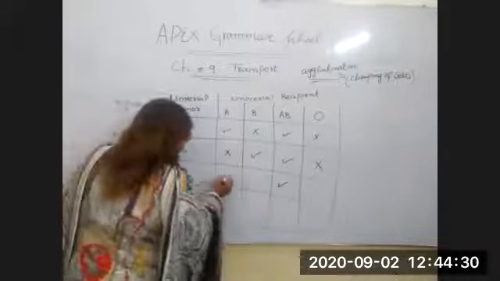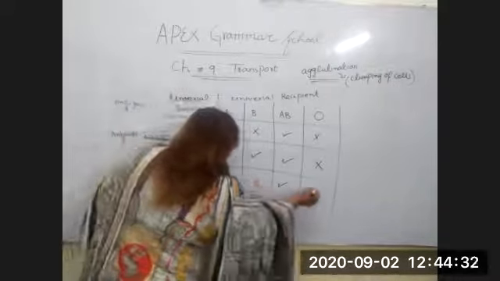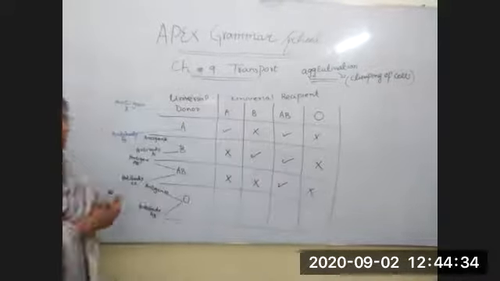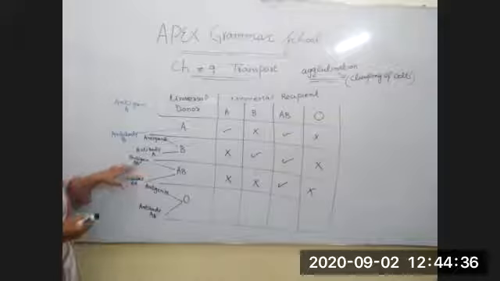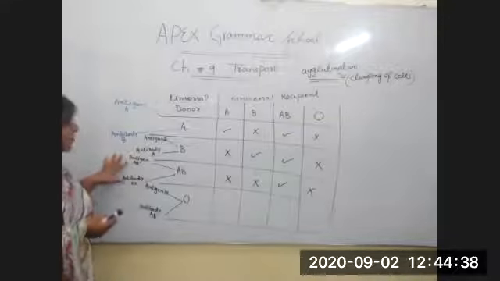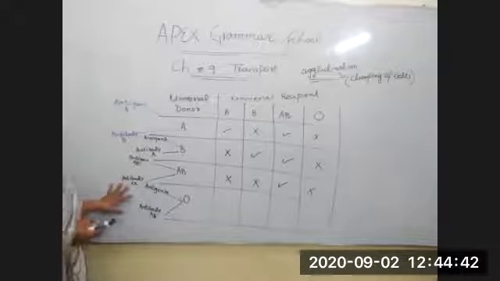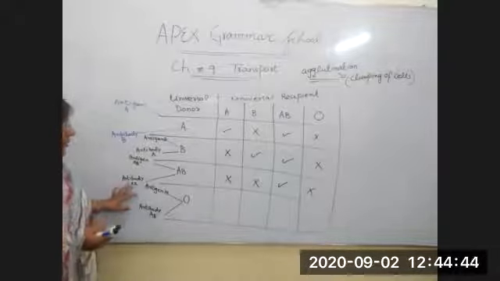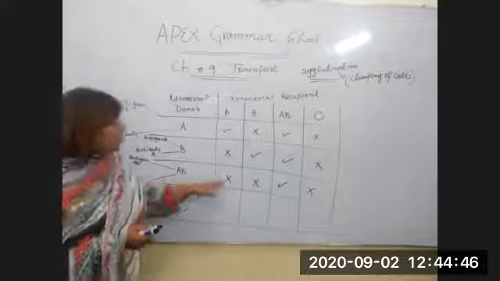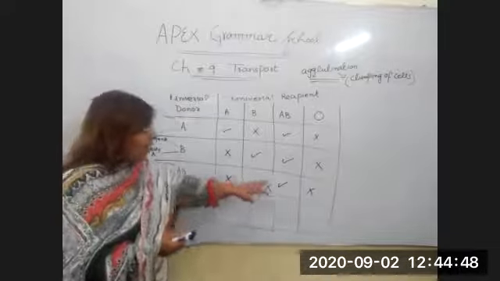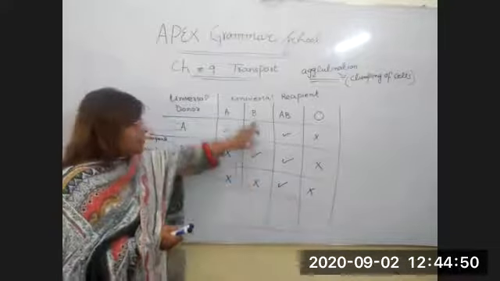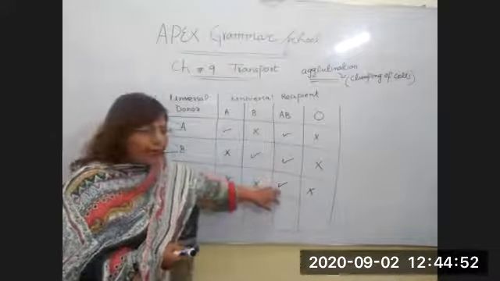We cannot transmit AB into A, into B, and into O. So what is the reason? Blood group AB has both antigens A and B inside it, and it does not have any antibody inside it.